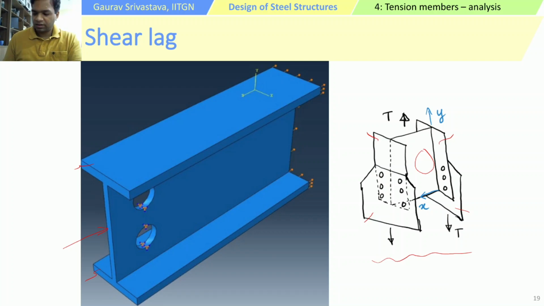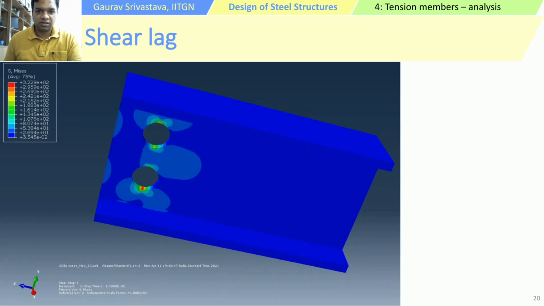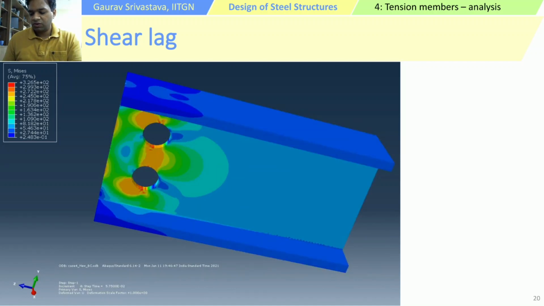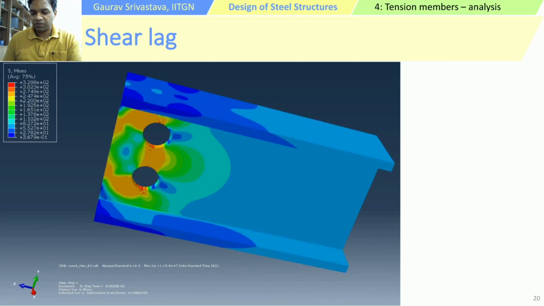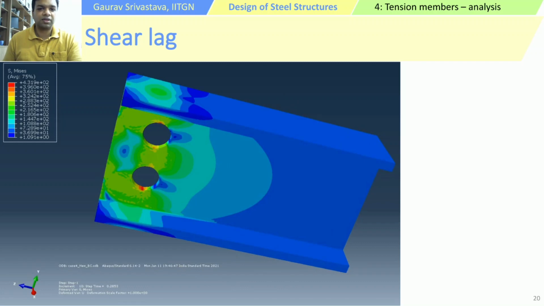So again, let's look at a simulation which shows the distribution and development of stresses. So this is an example where the web is connected. If you look at the web stresses, these are fairly high. The stresses in the flange region are actually lagging behind the stress development in the web region. Okay, and for this reason, this shear lag effect is not able to fully utilize the full section of a particular member, and that is where some strength reduction takes place. And now we will look at how to consider the calculation of this shear lag effect.